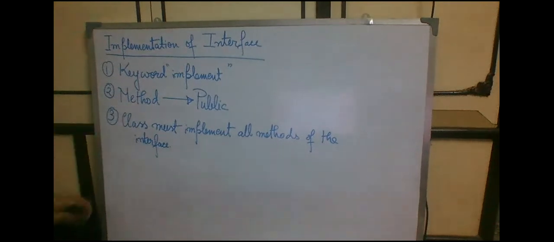The second thing is that the method in an interface must be provided as public before implementing it in any class. I am repeating, the method in an interface must be public before implementing it in any class. The third thing is that classes must implement all the methods declared in an interface, or else it must be declared as an abstract class. Clear? So next we will be jumping into the internal additions that are made by the compiler in an interface.